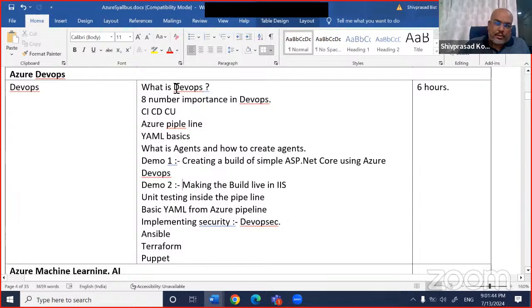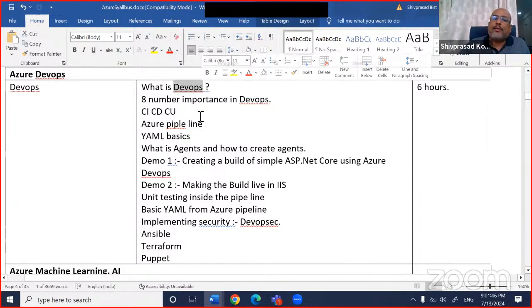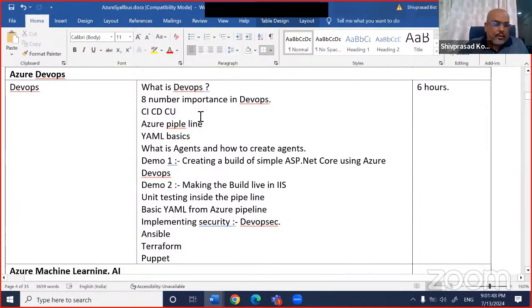So what does DevOps say? Many people think that DevOps is some technology, or many developers think that with DevOps we need to automate CI, CD, and all that. The CI, CD, pipeline, and all these words came later on. But when DevOps initially started, it was more of a philosophical or psychological change in the organization, where they were saying that the development team and operations team should work together.